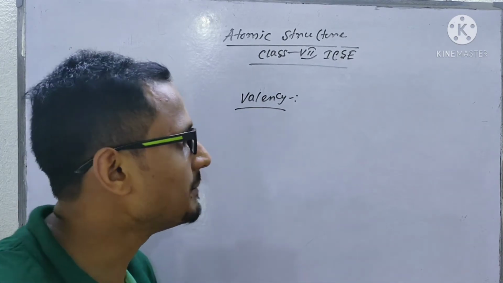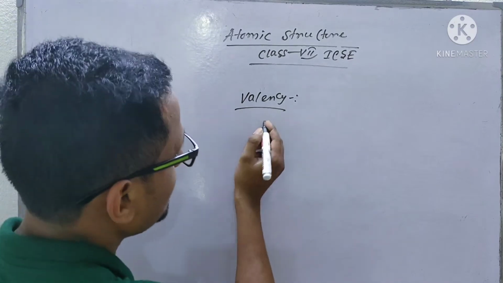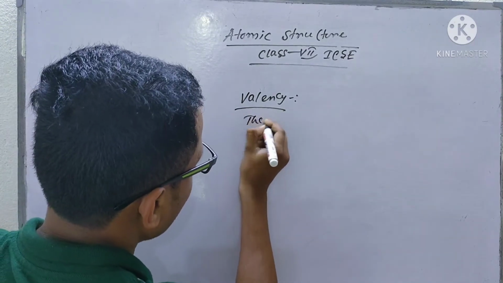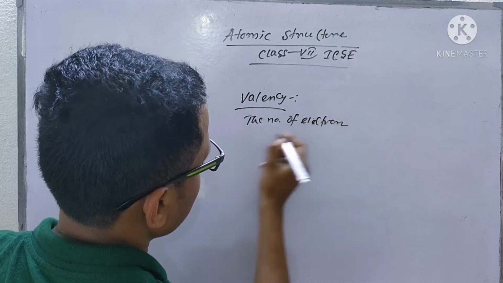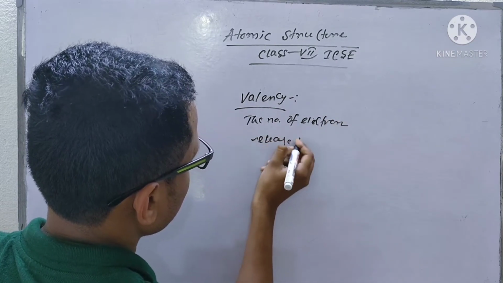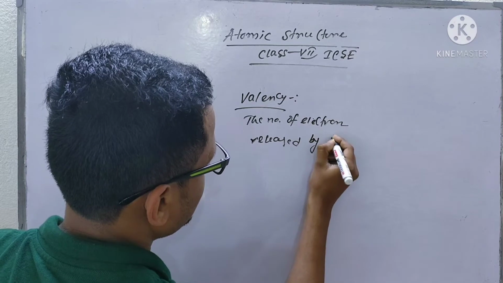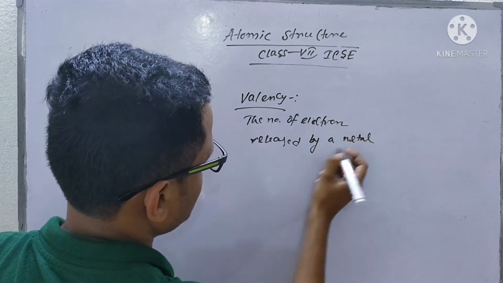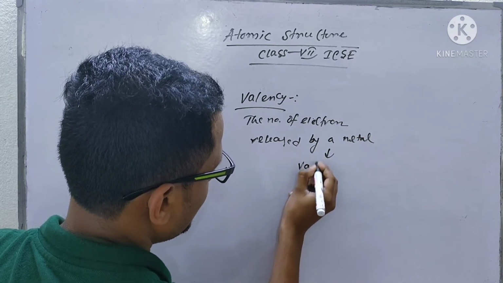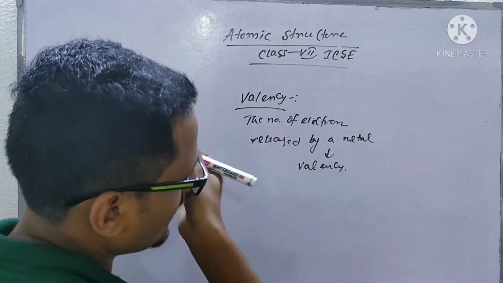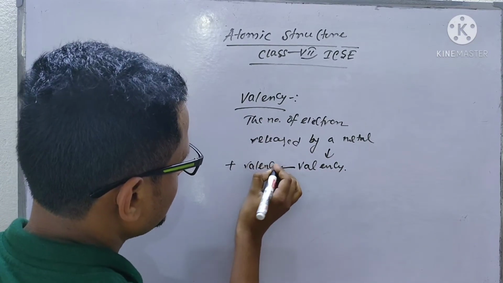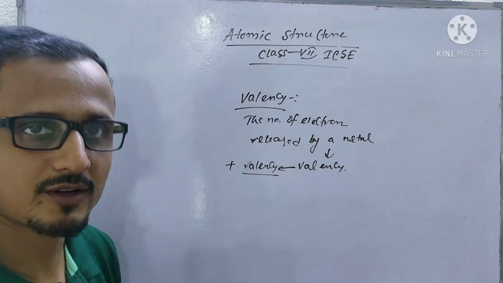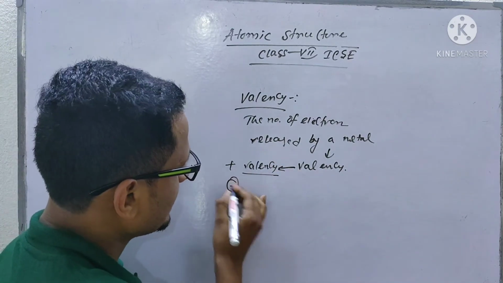For a metal, the number of electrons released by the metal is its valency, and metals show positive valency.